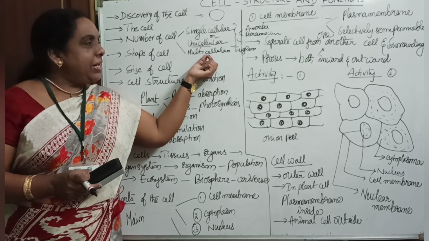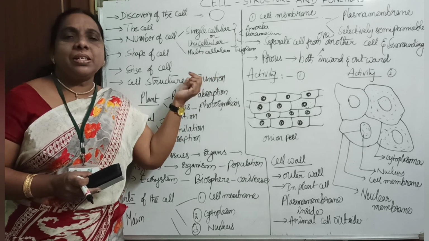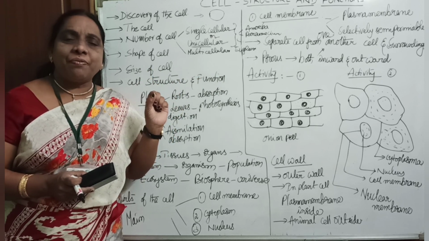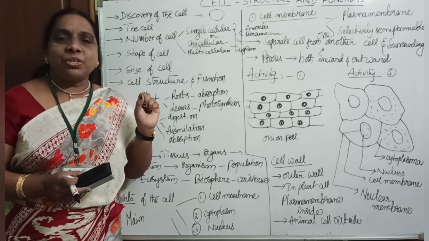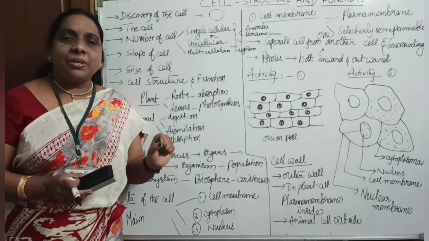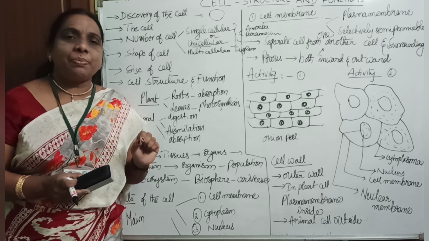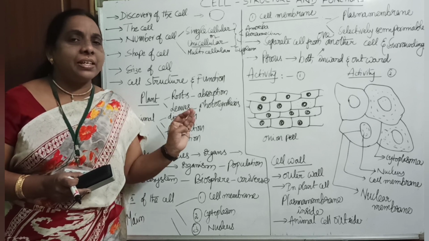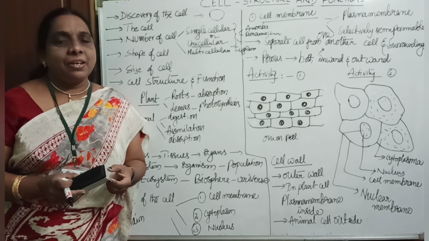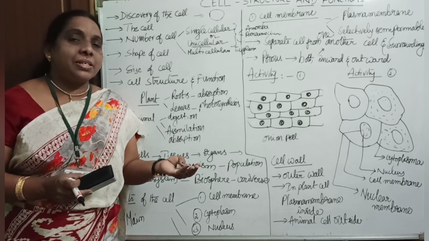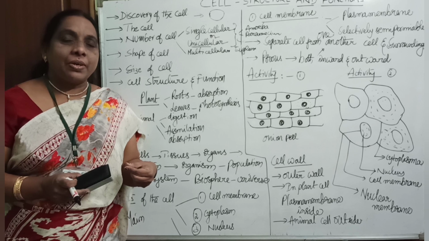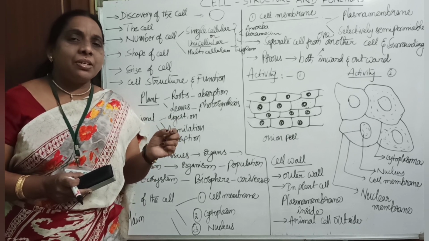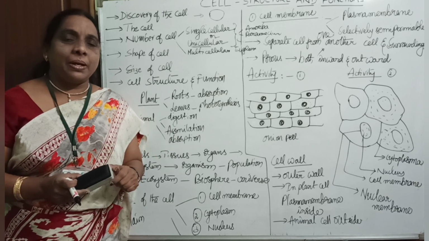Even though many cells are present in a multicellular organism, the cells present in the eye are meant only for vision. The cells present in the skin are meant only for touch. The cells present in the nose, which in higher classes, the 9th and 10th, we will study as receptors and how they work, are meant only for smell.